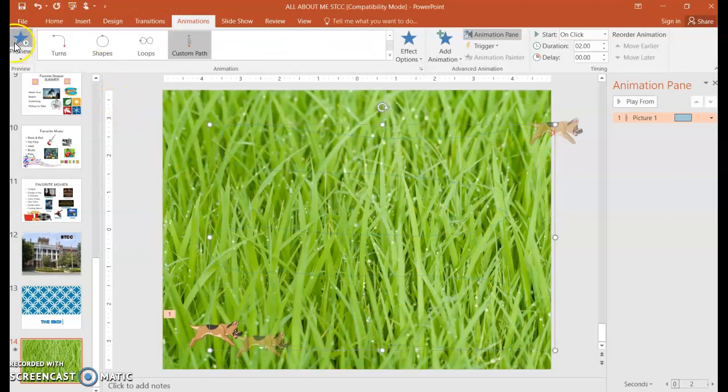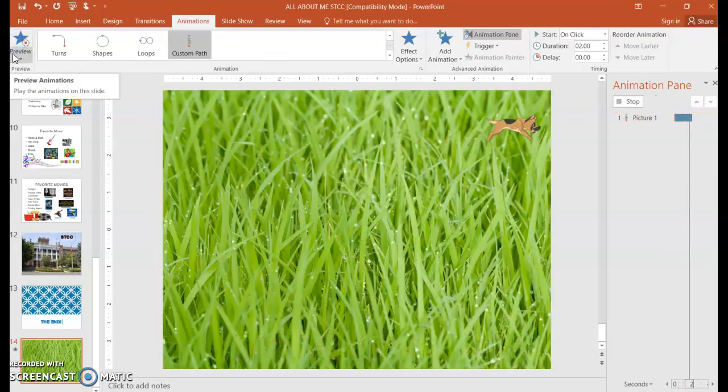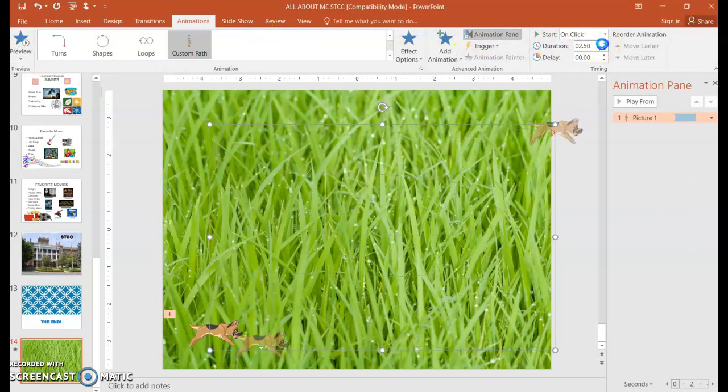So now I'll do a preview, and the dog follows a path. It was really fast, so I'll change the duration so you can see it moving a little bit slower, but it's going in the path of your custom path. So I just wanted to share that with you.